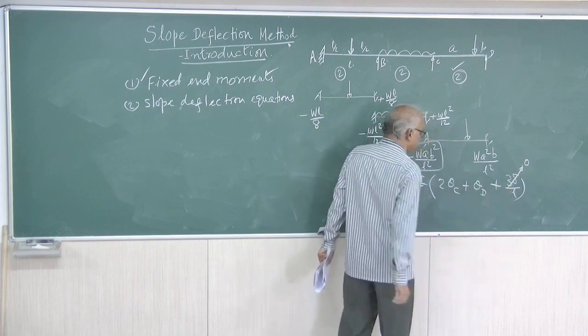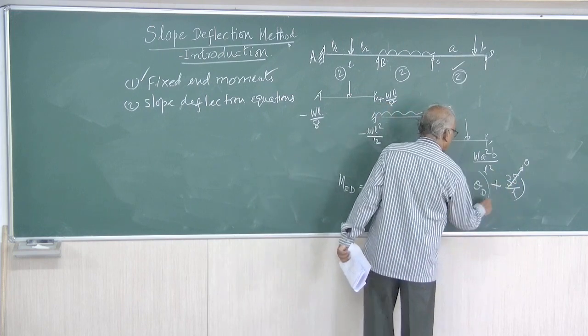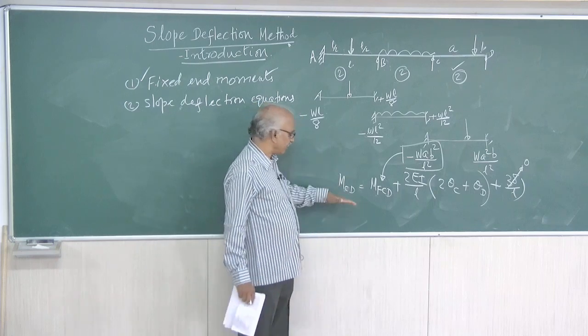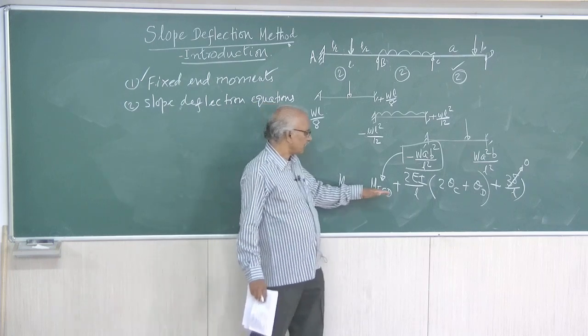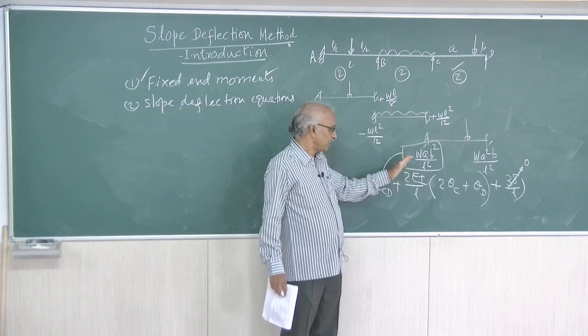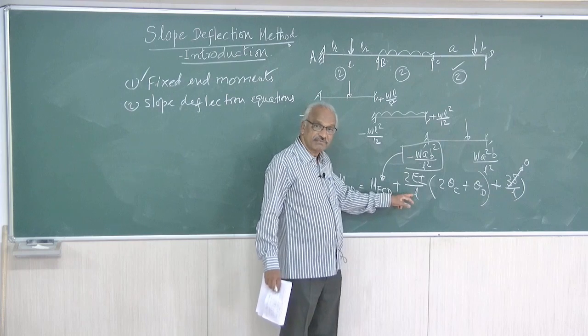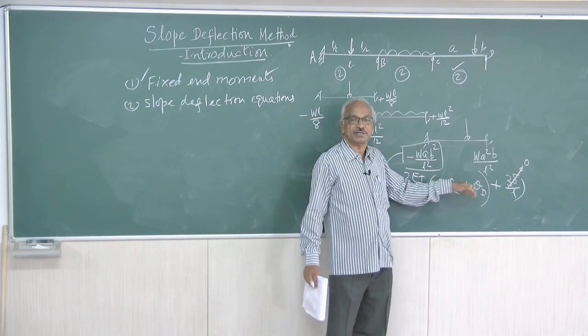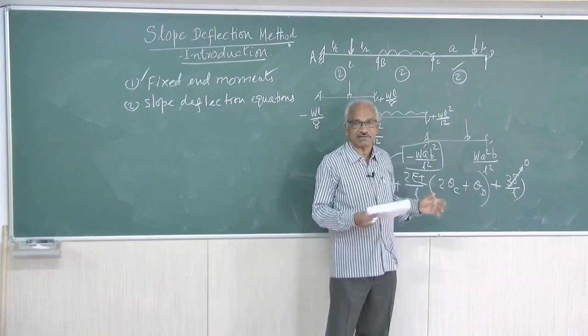Delta is 0, so forget about this and rewrite this equation. So the final equation will be MCD equal to M of CD, that is minus WAB square by L square, plus 2EI by L of that span into 2 theta C plus theta D. That's all, because no delta value.